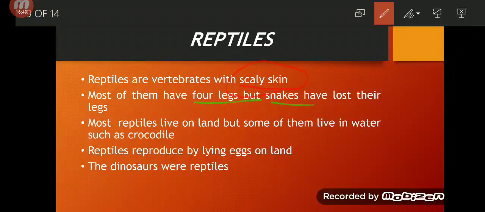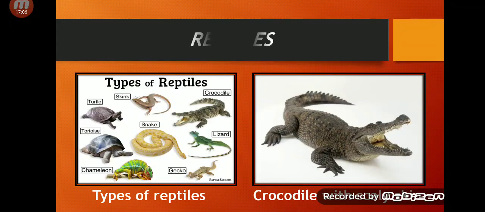Most reptiles live on land, but some of them live in water, for example, crocodile. Reptiles reproduce by laying eggs on land. Okay, then dinosaurs were reptiles. Now let me show you the types of reptiles. There are turtle, skink, crocodiles, lizard, gecko, chameleon, tortoise, snake. These all are reptiles. Snakes, dinosaurs, crocodile, lizard, chameleon, turtle, tortoise, they all are reptiles.